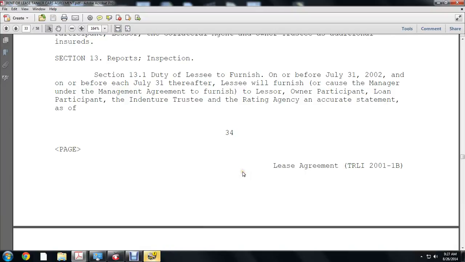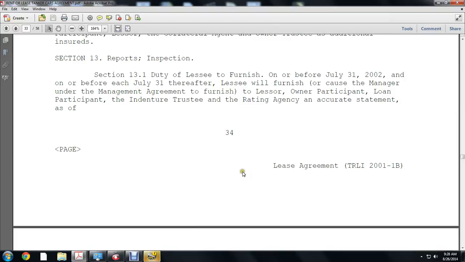Lease agreement TRLI 2001B equipment lease agreement. Section 12, reports and inspections. Section 12.1, duty of the lessor to furnish. On and before July 31st of 2002 and on or before